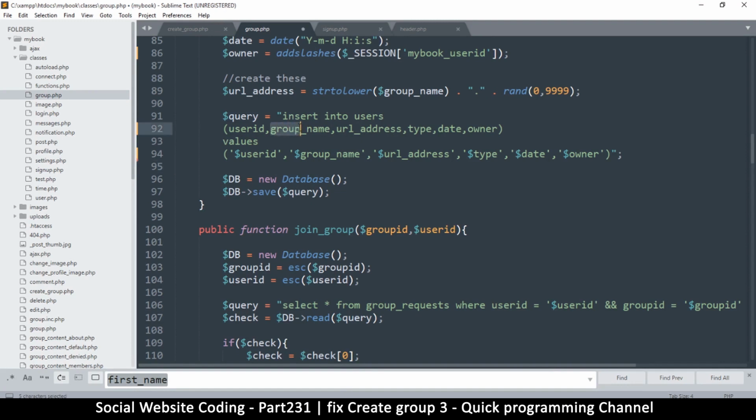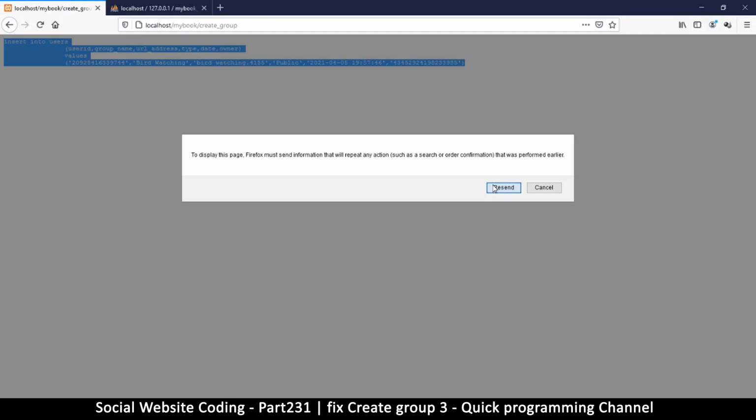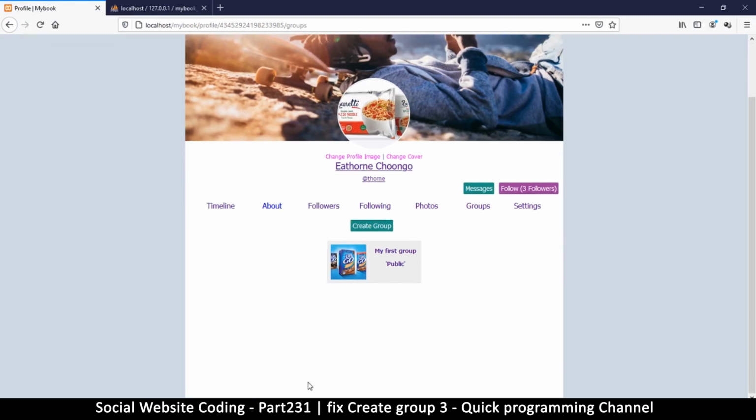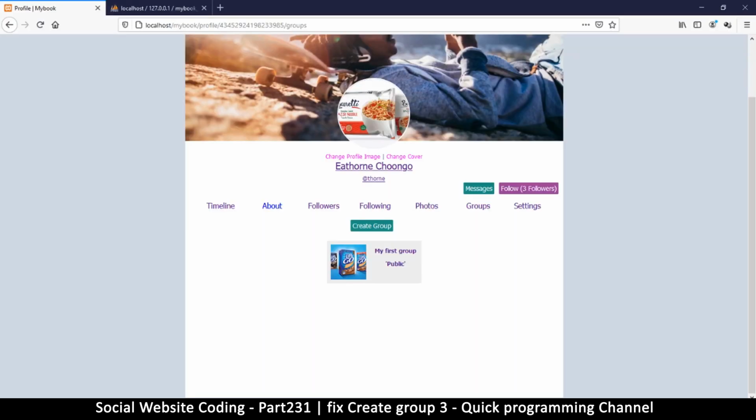So instead of group name here, it's going to be first name. So we only change here because this is the actual variable, but let's just change the column name and that's it. So coming back here, refresh, and this time it should work. Oh no, it's not working again. Who knew? So it didn't work again. Oh, that's because that's the old query.